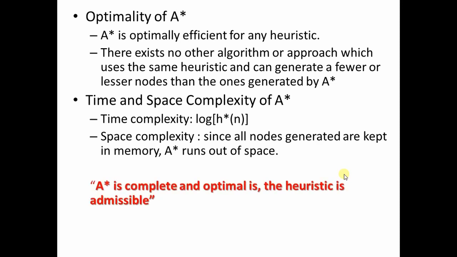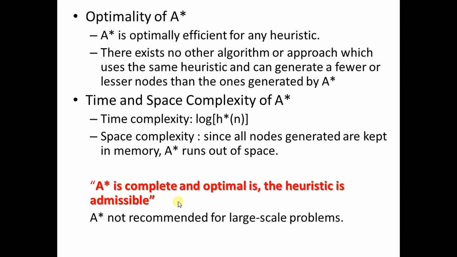We can say A star is complete and optimal if the heuristic is admissible. This is a statement. For semester exam, usually they give this statement. They ask you: A star is complete and optimal if the heuristic is admissible. Justify.